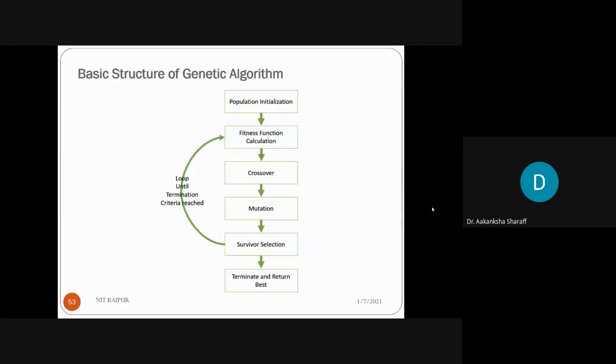So here in this diagram, we have seen the basic structure of a genetic algorithm. We first initialize the population, then calculate the fitness, and select the parents in order to perform the crossover and mutation operations. Then we check the survivor selection, whether the solution we have chosen meets the best solution, that is the fittest solution. We iterate this process until we attain the best result.